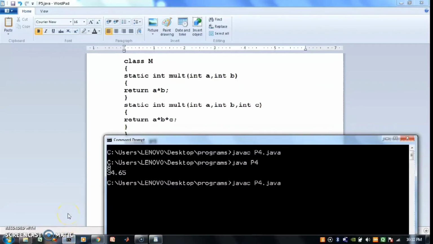Now I will compile this program. To compile this program I have to write javac p5.java, then java p5. To execute it you have to use java p5. So this is the output for this program.